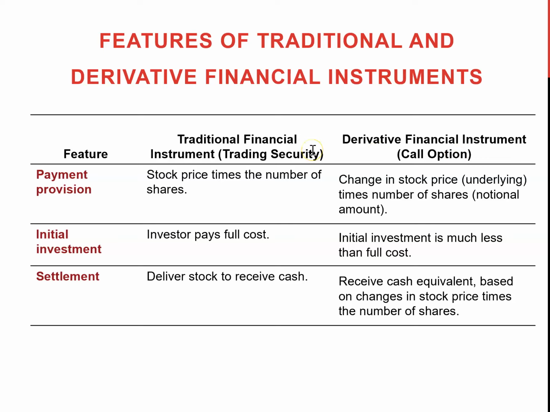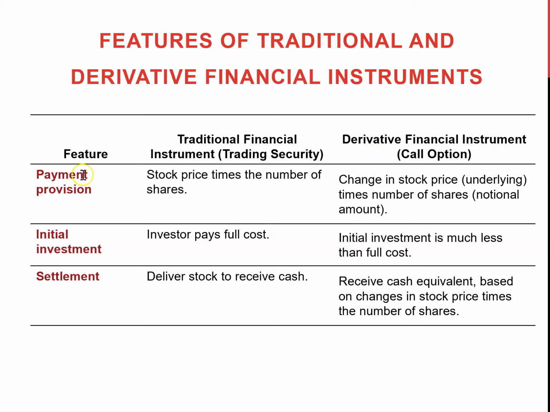For a traditional financial instrument such as trading securities, a company can purchase other companies' stocks, hold them temporarily, and sell them. That means they are investing directly in other companies' stocks or financial instruments. On the other hand, a company can purchase derivatives related to those stocks. That means instead of purchasing those stocks, the company can purchase the right to purchase the stocks, such as call